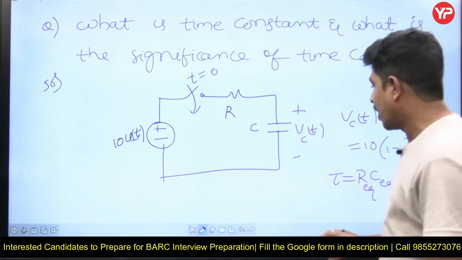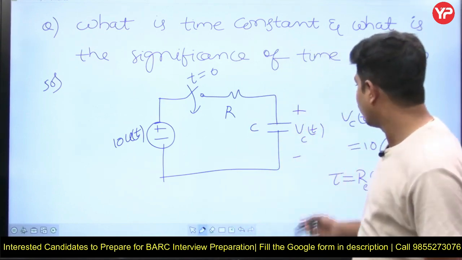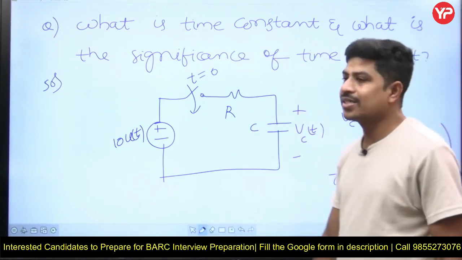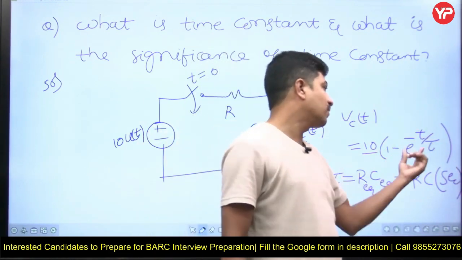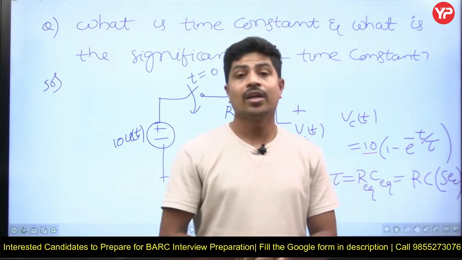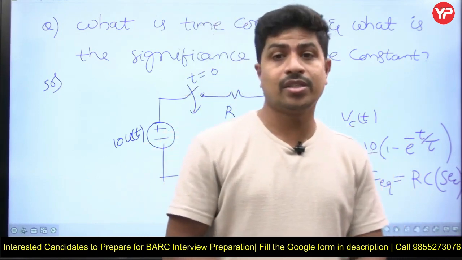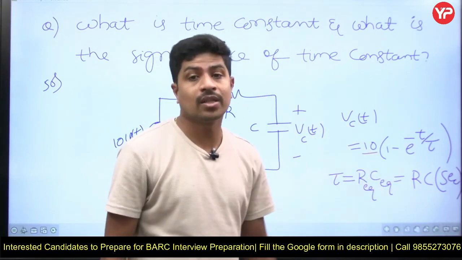If you see the steady state or final value of the voltage across the capacitor, it is going to be 10. Steady state means the time t tends to infinity. If you put t tends to infinity, e power minus infinity is 0, 1 minus 0 is 1, 1 into 10 is 10. So my point here is, it is the time taken to reach 63.2%.